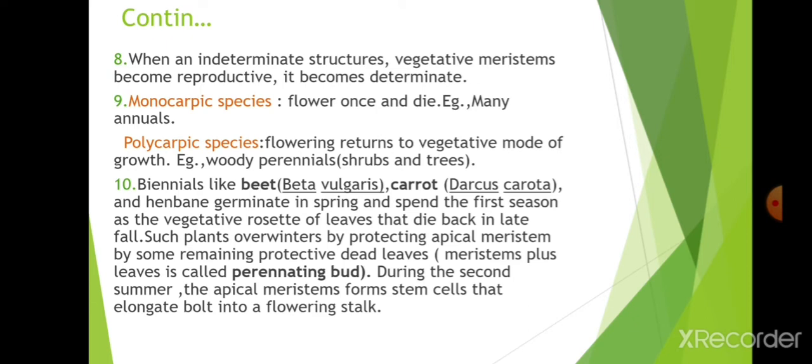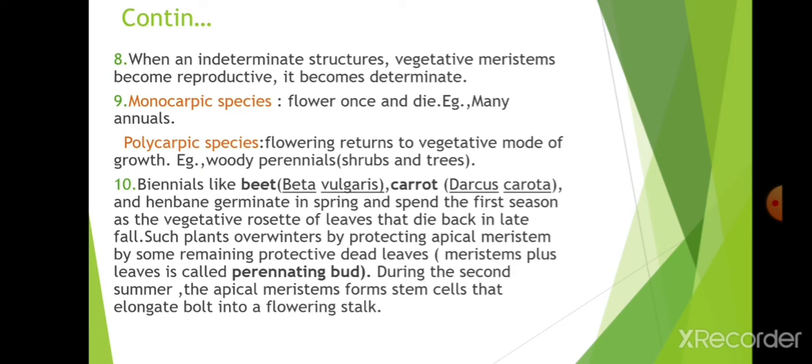The meristem plus the dead leaves that are present is called a perennating bud. The perennating bud is important to be noted under biennials, that is beet and carrot.